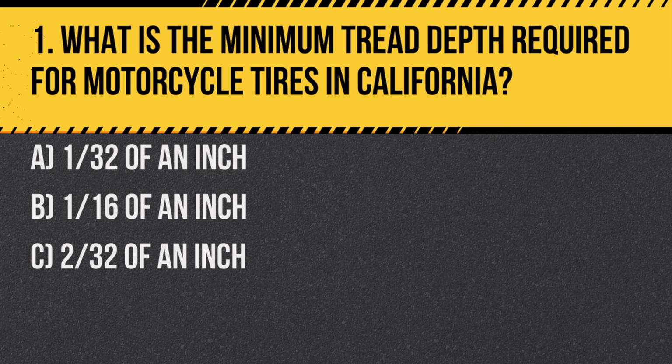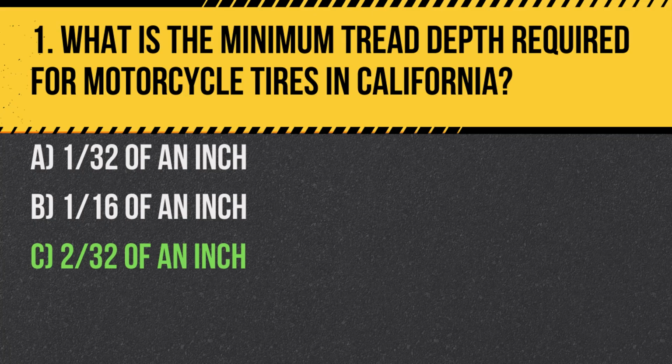Question 1. What is the minimum tread depth required for motorcycle tires in California? A. 1/32 of an inch. B. 1/16 of an inch. C. 2/32 of an inch. Answer: C. 2/32 of an inch. California law requires motorcycle tires to have a minimum tread depth of 2/32 of an inch to ensure adequate traction